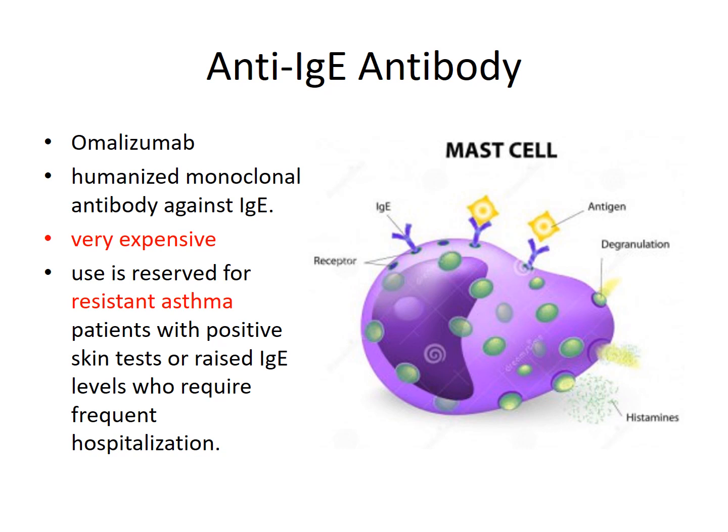In that we have omalizumab. It is a humanized monoclonal antibody against IgE. One important thing is that it is very expensive, and it is reserved only for cases of resistant asthma where other drugs cannot be helpful, and also for patients who require frequent hospitalization. Using these drugs will prevent the further inflammatory response, but the cost is much higher as compared to other drugs of asthma.